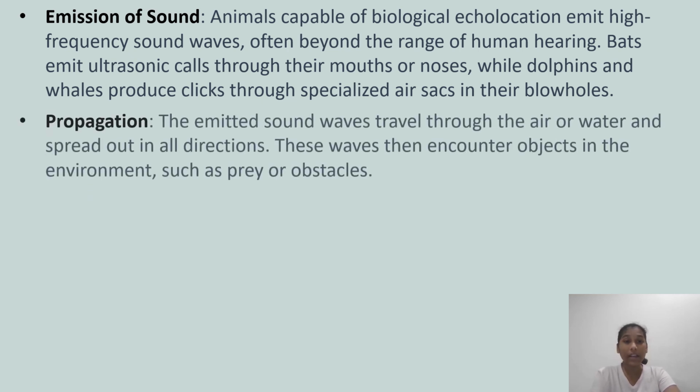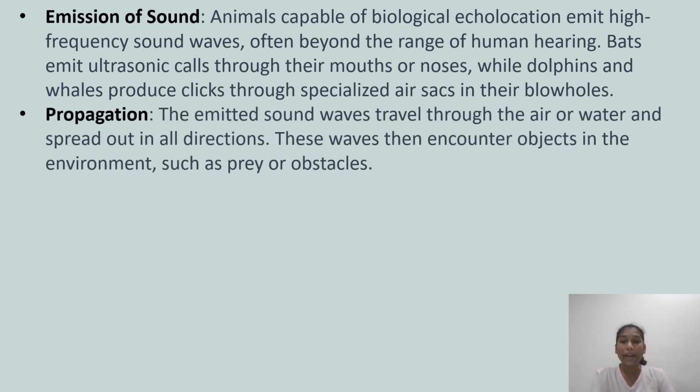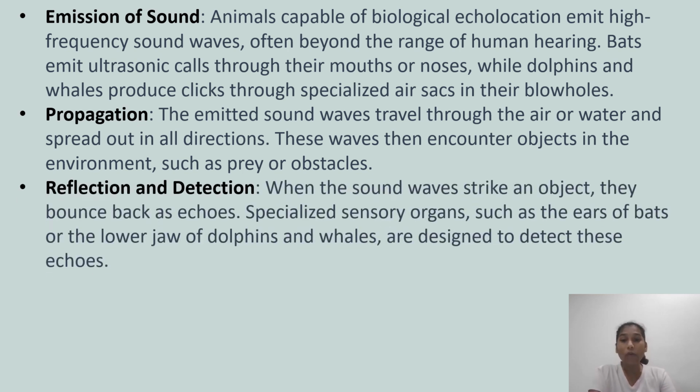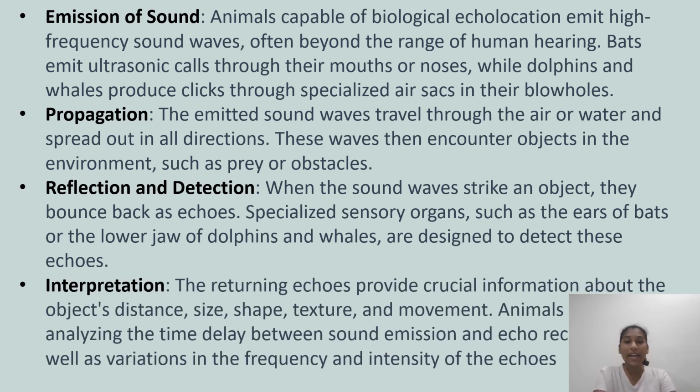The next step in biological echolocation is propagation. The emitted sound travels through the air or water and spreads out in all directions. In the environment, when we have prey or obstacles, these waves encounter the objects. Next, let us go with reflection and detection. When the sound waves strike an object, they bounce back as an echo. Specialized sensory organs such as the ear for bats or the lower jaw for dolphins and whales are designed to detect these echoes.